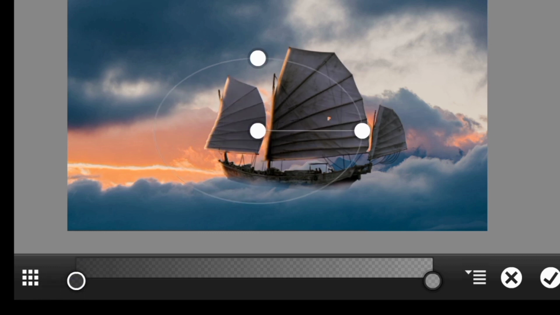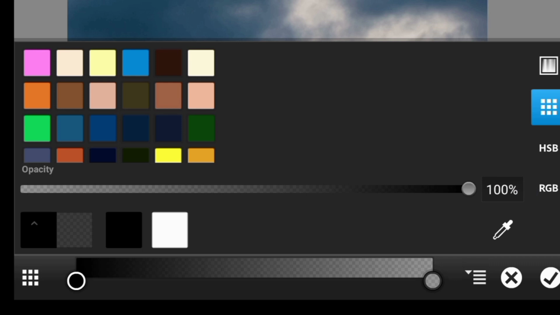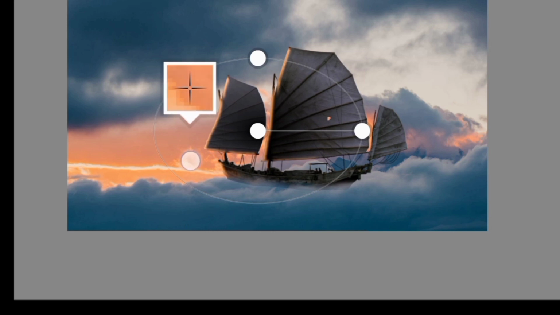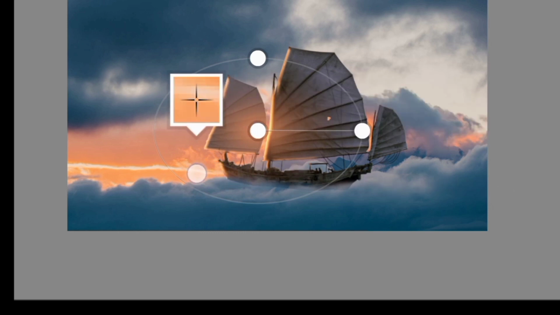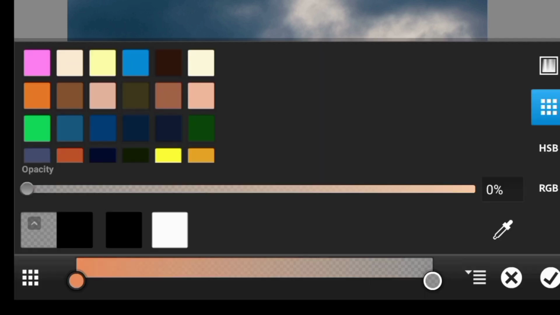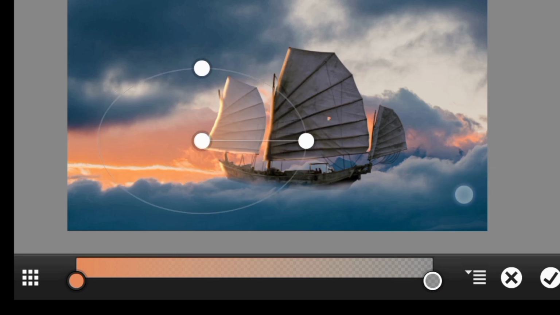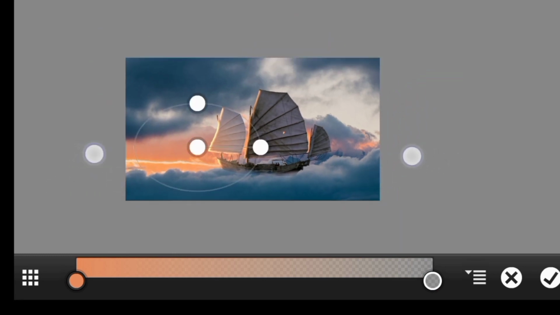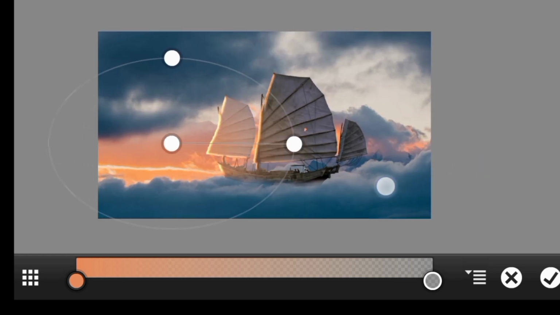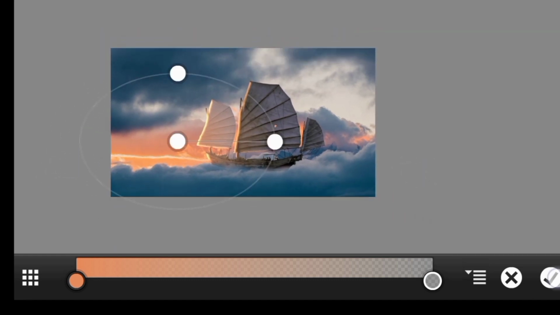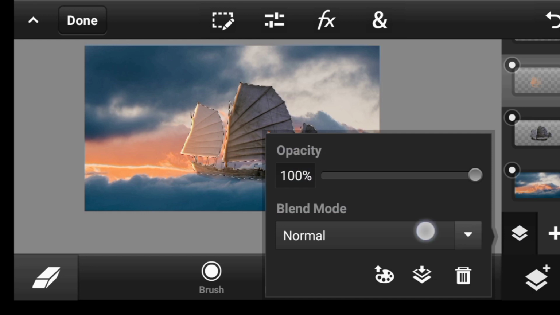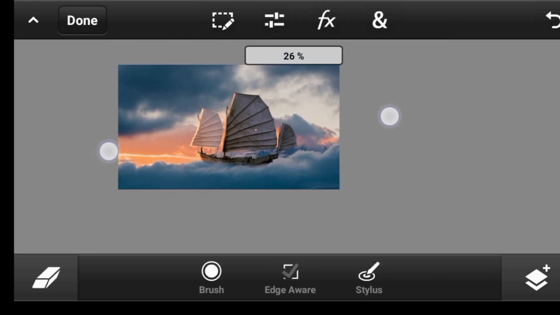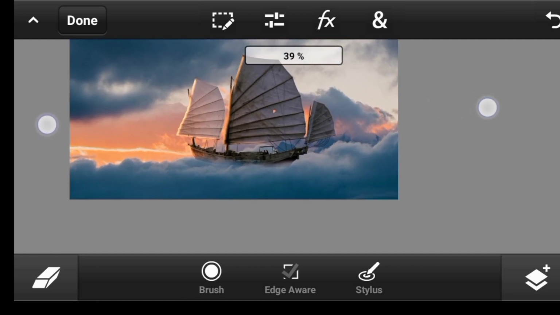Then you click on the color, take it to 100% and change it to any color from this background, while the other end make it a bit lighter color. Done. You can put it right here. Can increase the size. Click OK, and let's try and change the blend mode to overlay. As you can see, it looks really cool.